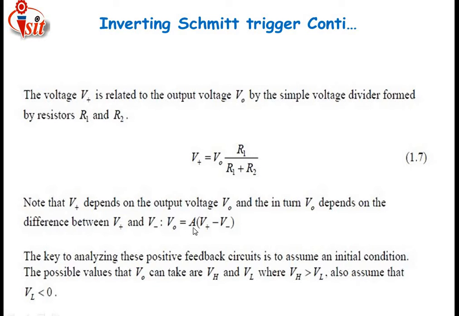Then our standard formula tells us that the output voltage is equal to gain times the differential input voltage.